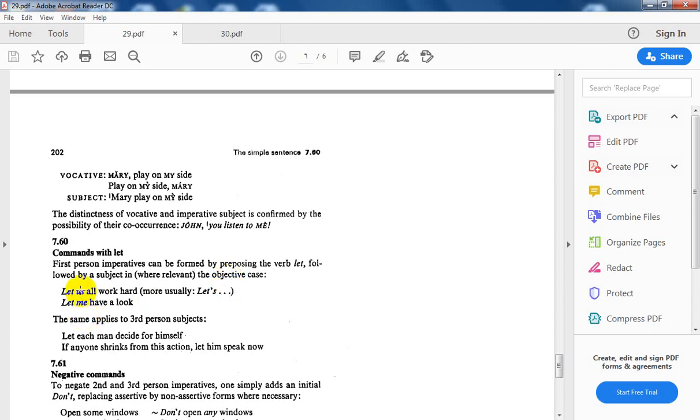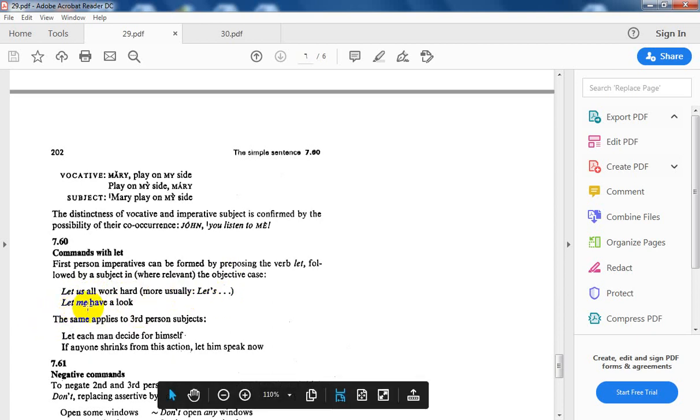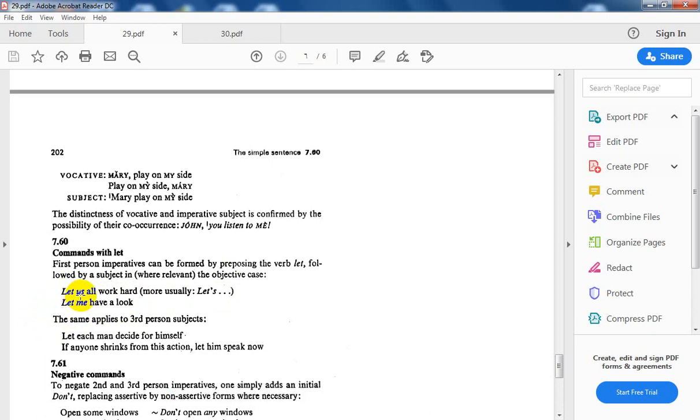You see? Let us all work hard. Let's. Let me have a look. This is let followed by the objective form of we, and the complementation of the verb. Let, followed by the first person, here the objective form of what? Of I. Followed by what? The base form of the verb.